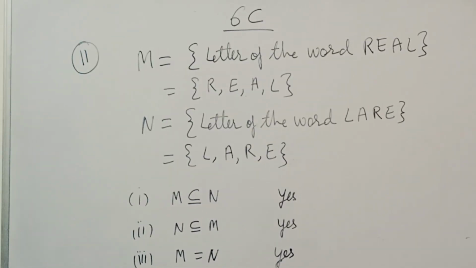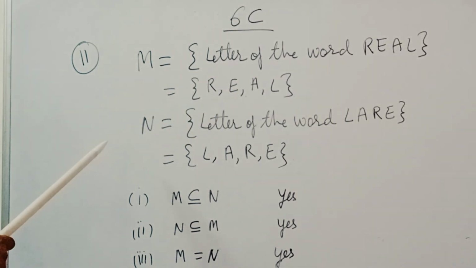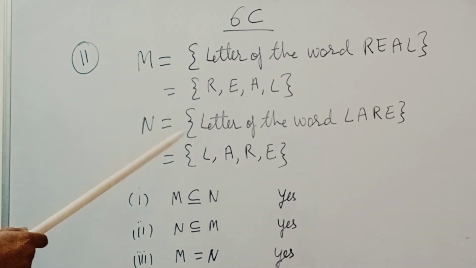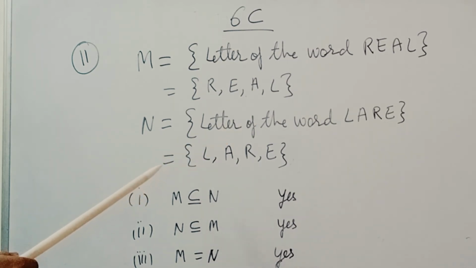Children, I am taking question number 11, in which the set M is given: letters of the word REAL. So here is the word in roster form. Another set we have is N, letters of the word LARE. So in set N the roster form is LARE. Now we have to answer three parts of this question regarding sets M and N.